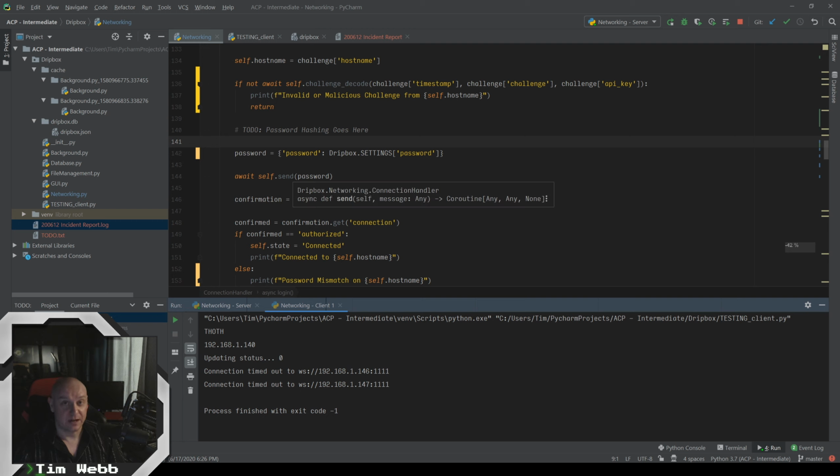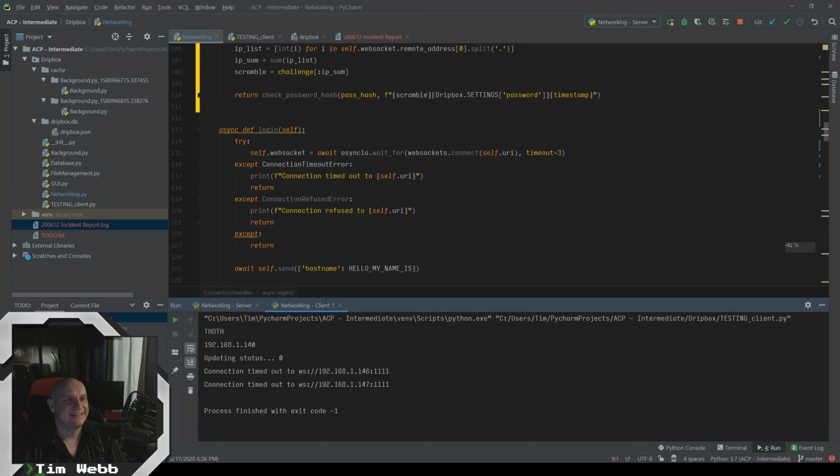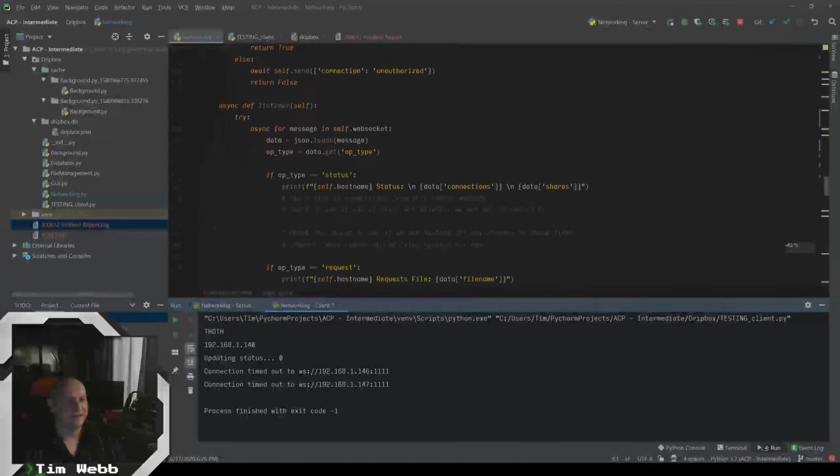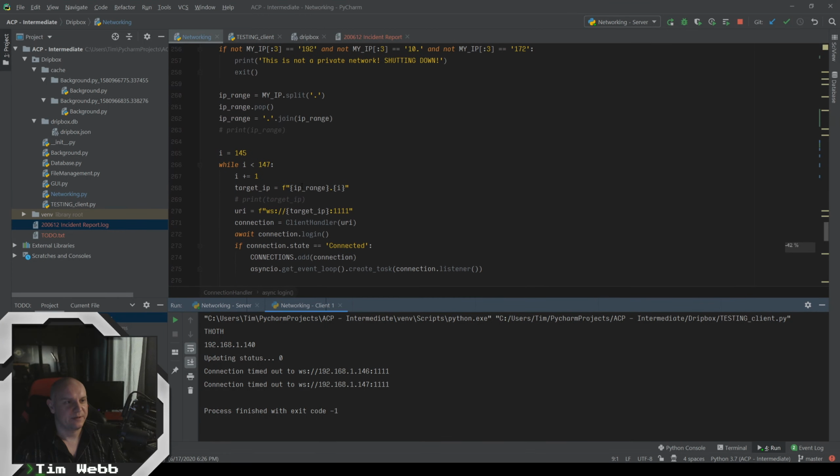Another part of security is operational security. And in this case, I keep changing my IP, my internal IP, because I'm showing videos with my IP. And that would be a problem if anybody did actually want to come attack me. So I need to keep changing where this is scanning at as I keep releasing videos. So let's try this again now. So it's scanning at a different range. And it should connect now.